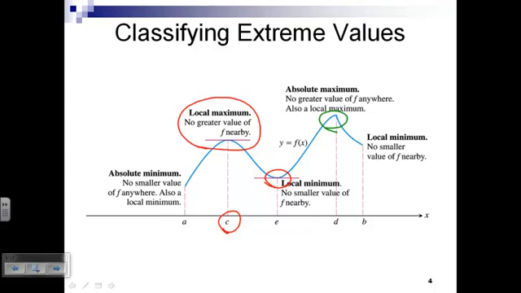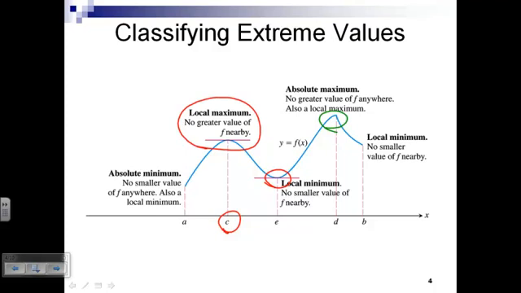Of all the infinite points from a to b, that location would be a candidate for absolute minimum. Let's say of all the infinite values that x can take on from a to b, this value c is a candidate for absolute maximum.